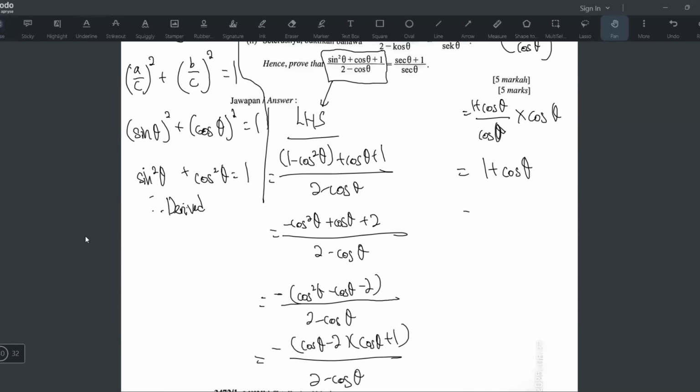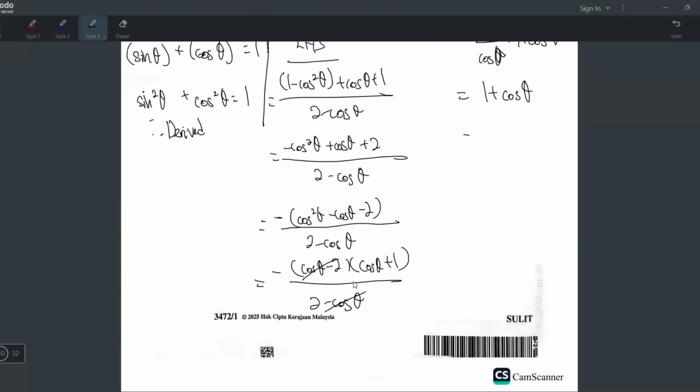All right, now what? Can I cut this? The answer is no, because this one is cos theta minus 2 and this one is 2 minus cos theta. So you cannot cut. It's not the same. But there's a negative here, and you can write the negative at the bottom. Actually, you can write it in the middle also, it's the same thing. So the negative goes to the bottom, but when you move it, these two terms have to change sign. So 2 becomes negative 2 now, and the negative cos theta becomes plus cos theta, and you can write it here. Why did I do that? Because you can cut. You see? Boom, boom. You are left with cos theta plus 1.